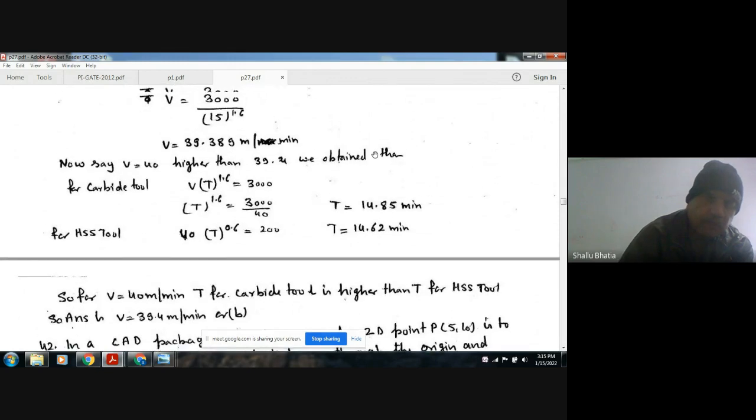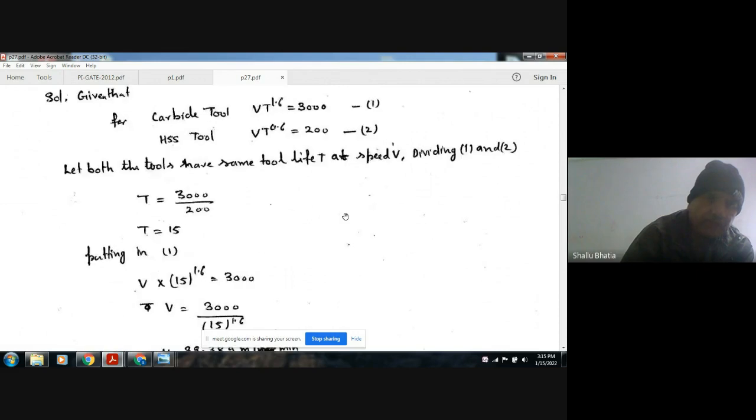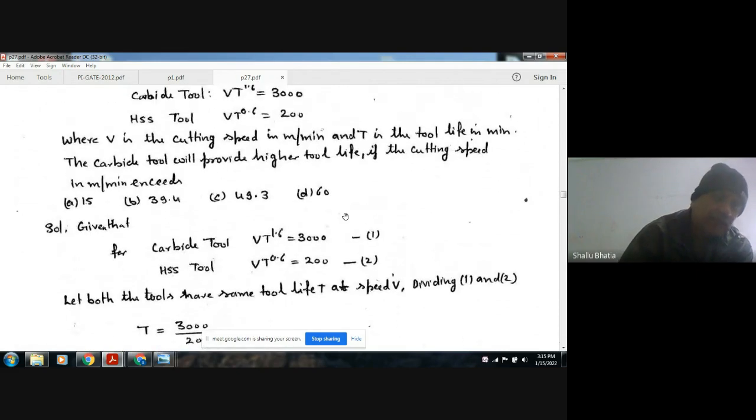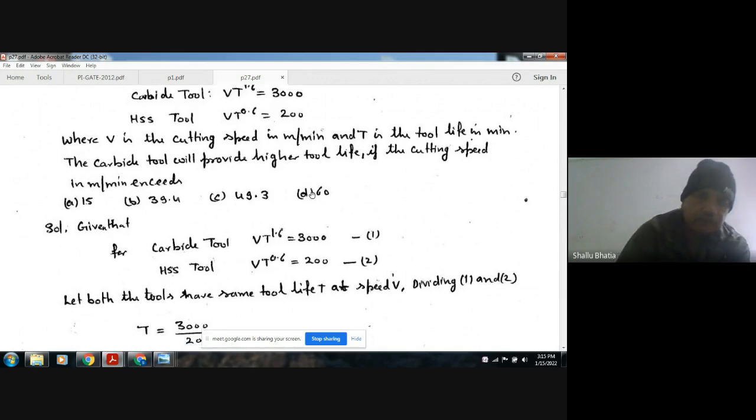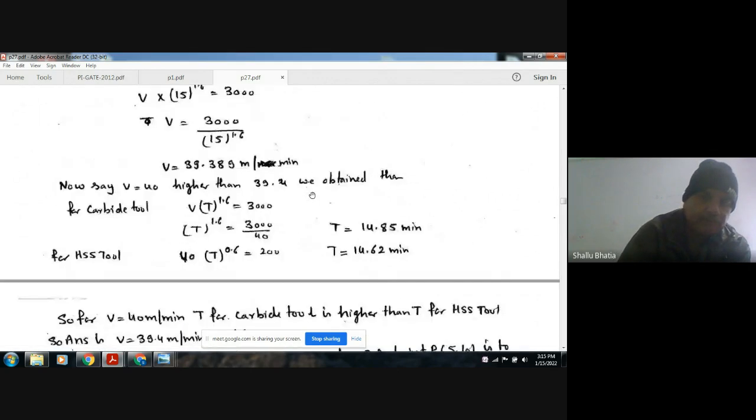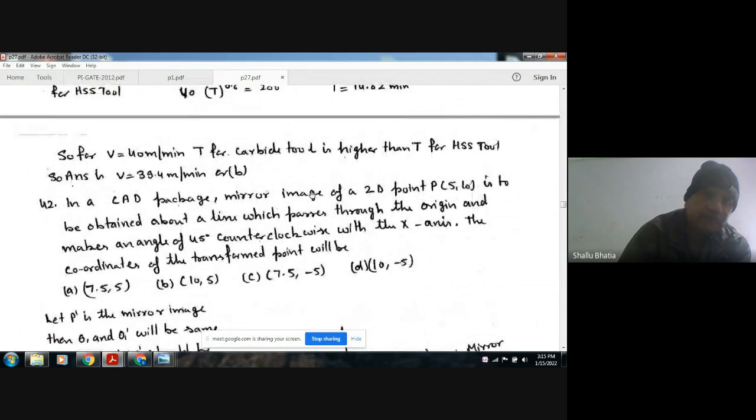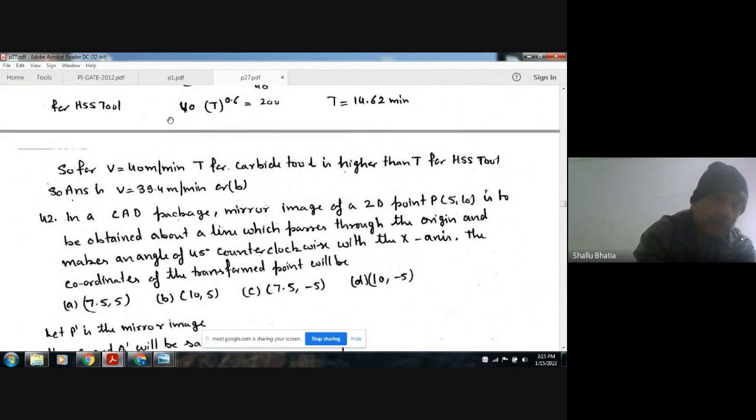When the velocity is exceeding 39.4, the carbide tool will provide higher tool life. So the answer is B. We have checked this by taking an example of quantity. That is, the answer is B.